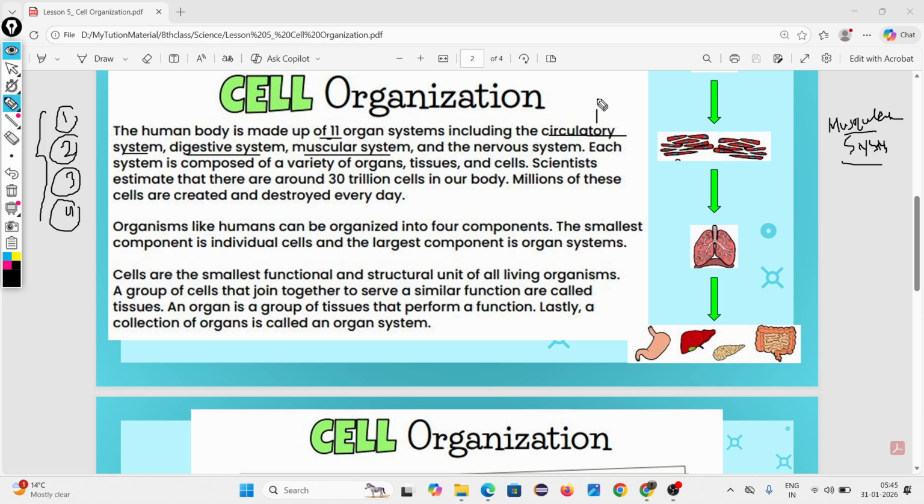What is the work of the circulatory system? It carries important substances like oxygen and food from one part of the body to another part of the body. What is the function of the digestive system? It simplifies food, breaks down food to get energy.